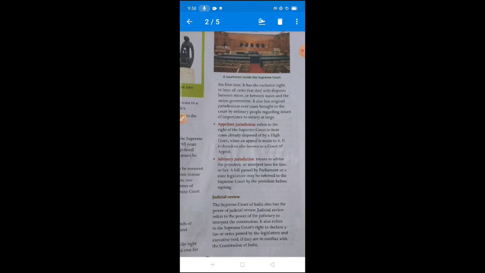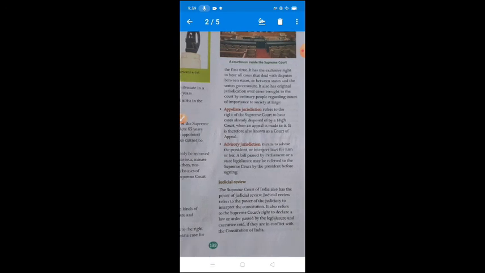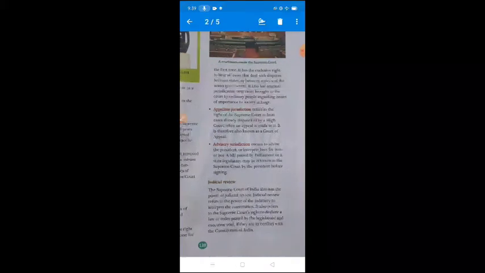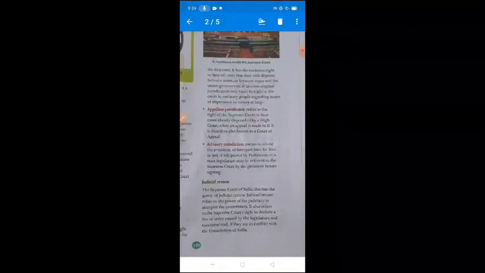it is given in Article number 143 in our Constitution. The President may seek the Supreme Court's opinion, what, the Supreme Court's opinion or advice on a question of law or fact which is of public importance, जो किससे रिलेटेड हो, पब्लिक इंपॉर्टेंस से, but the opinion of the Supreme Court is not binding on the President. लेकिन ये ओपिनियन जो सुप्रीम कोर्ट देती है